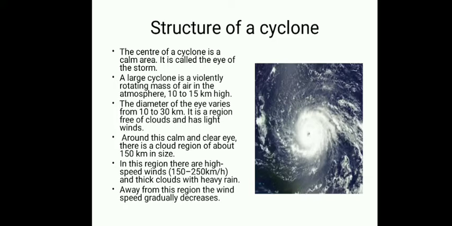The diameter of the eye varies from 10 to 30 kilometers, and this region is free of clouds and has light winds. Now if you look around the eye, this area has thick clouds and very high speed winds. This area can be about 150 kilometers in size, and has thick clouds, high speed winds and heavy rain. Away from this region, the clouds are fewer, and the speed of the wind also decreases. This is the structure of a cyclone.